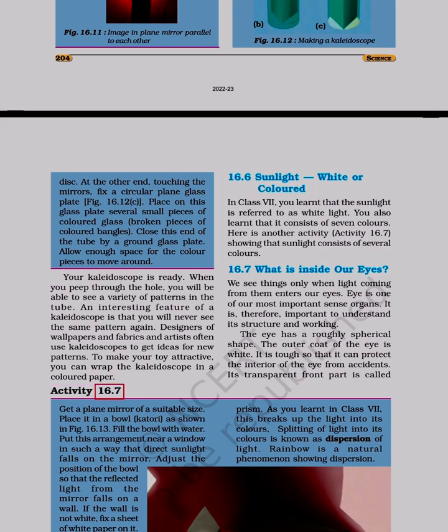Activity 16.7. Sunlight, white or colored. In class 7, you learnt that the sunlight is referred to as white light. You also learnt that it consists of 7 colors. Here is another activity, activity 16.7, showing that sunlight consists of several colors.